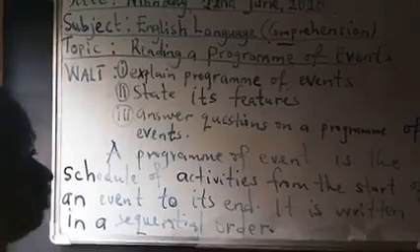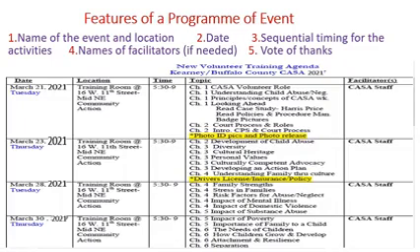Thank you. Let us consider features of a program or event. The features of a program or event, how does it look? Let us first of all read this. How do you call this? New volunteer training agenda. Kearney, Buffalo County, CASA 2021. How will you call this with regards to this program or event? It is called the name of the event. The name of the event.